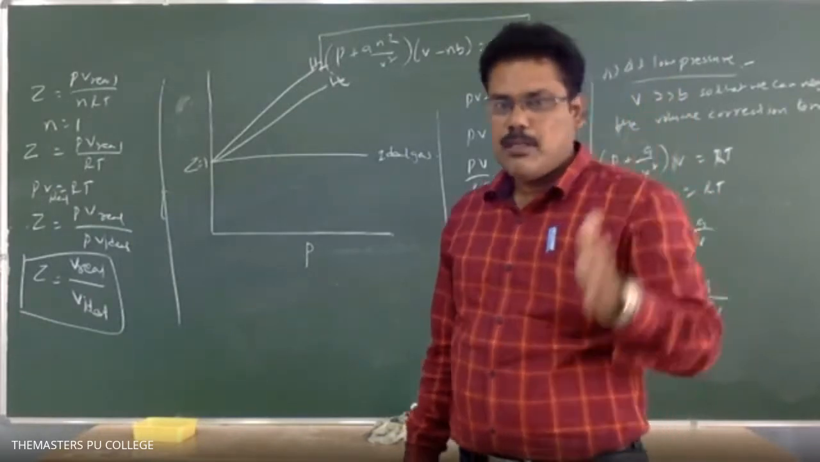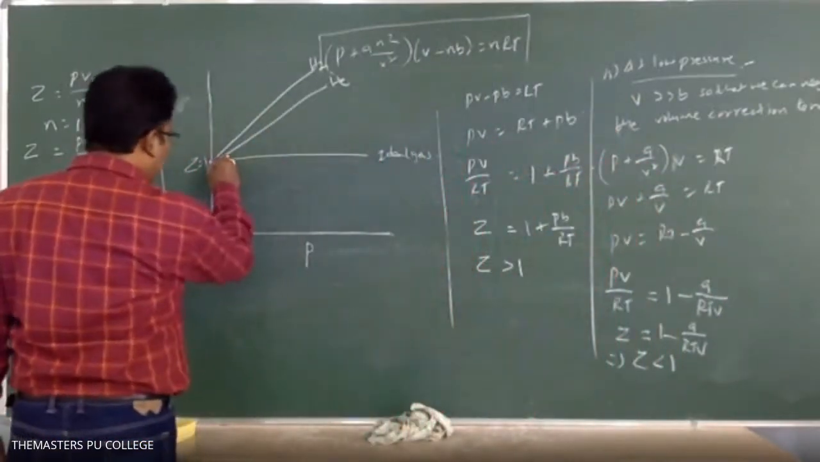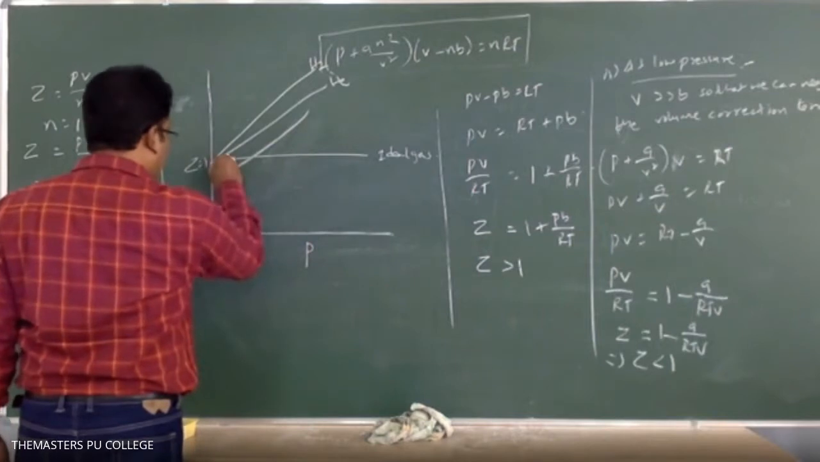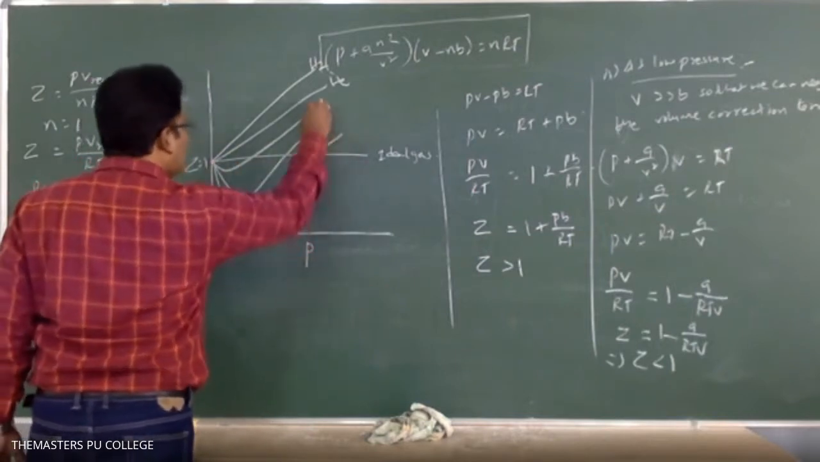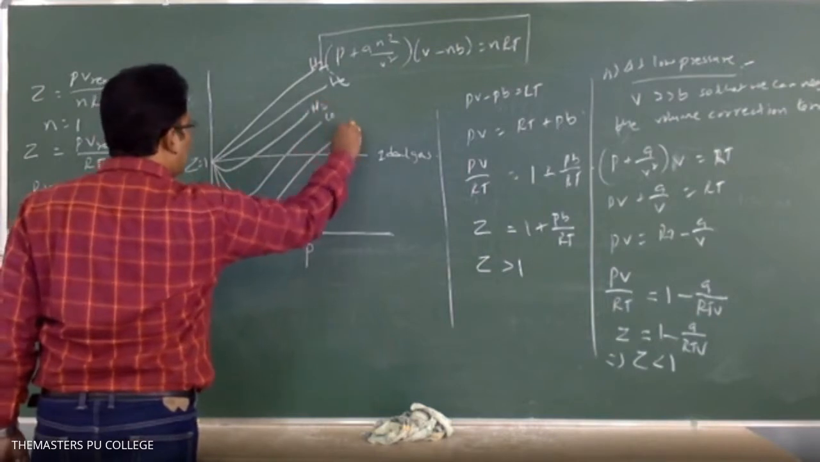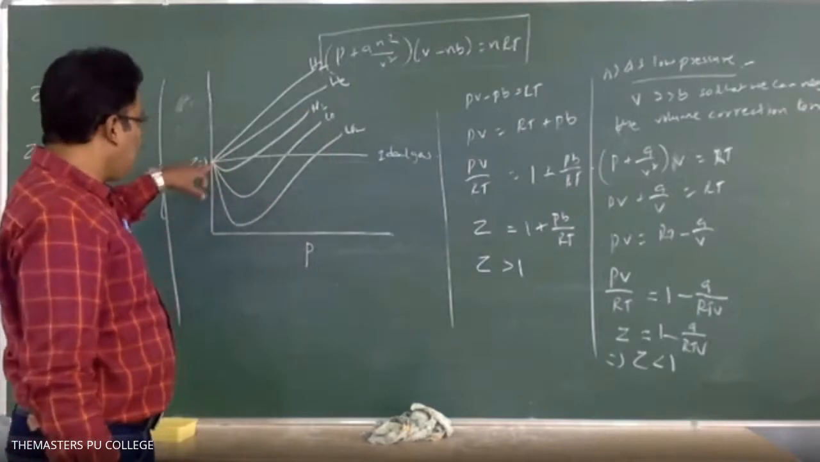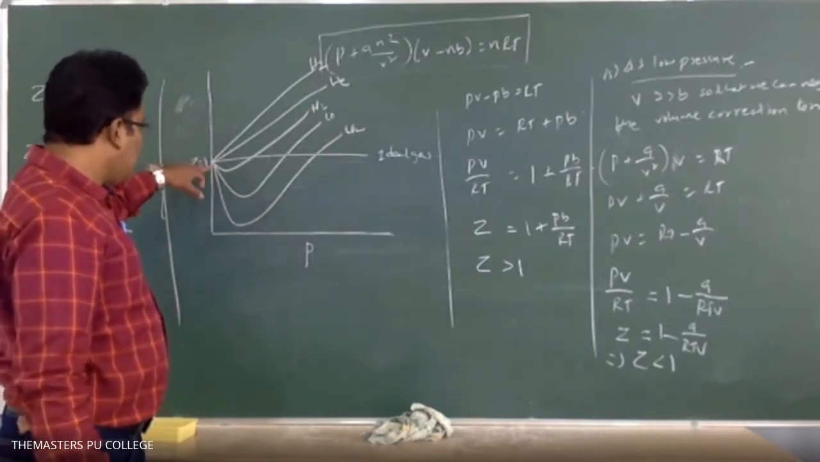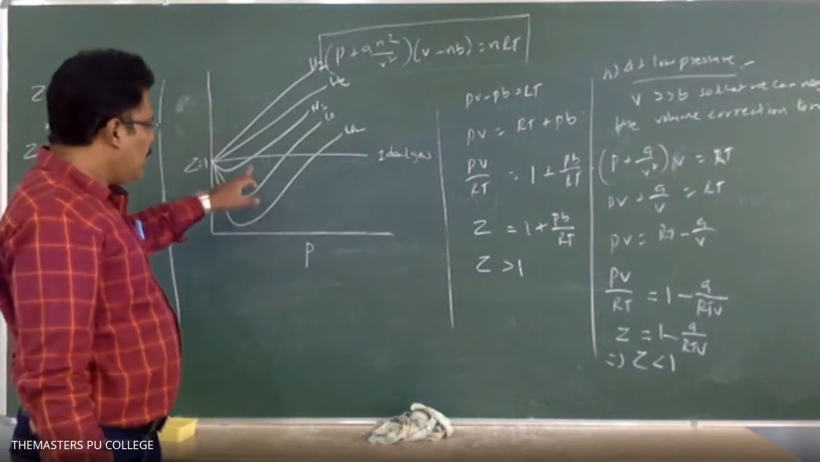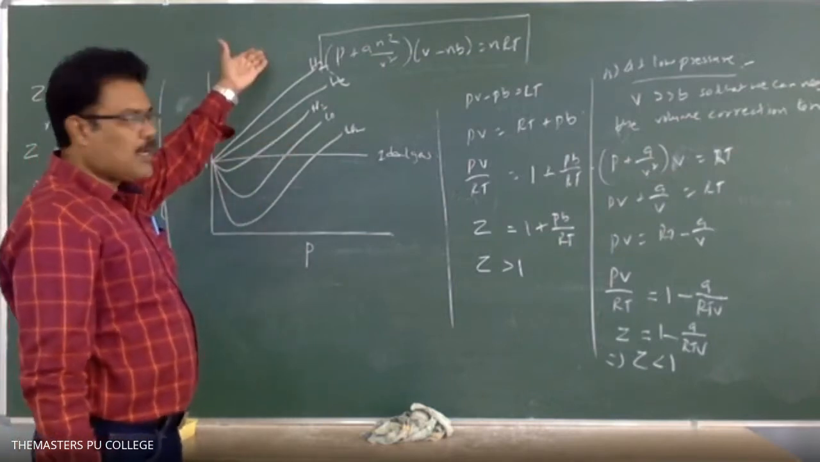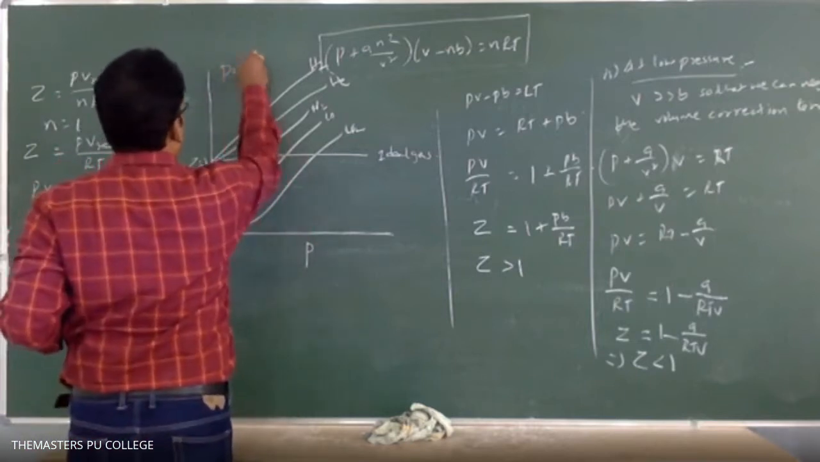And the next one is for nitrogen, it is like this, and for carbon monoxide it is like this, and for carbon dioxide it is like this. For these gases, what we are getting here is less than 1, and there it is greater than 1. So that means it is a negative deviation, and that one is a positive deviation. Remember, this is a positive deviation.